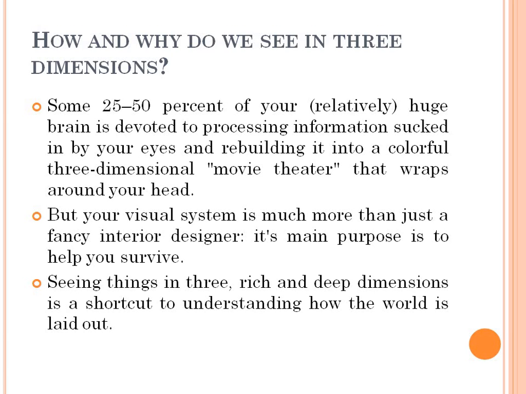Normally, whatever object is seen by our eye is transferred to the human brain, and relatively 20 to 50% of our brain is devoted to processing the information sucked in by the human eye for rebuilding it into a colorful three-dimensional picture.